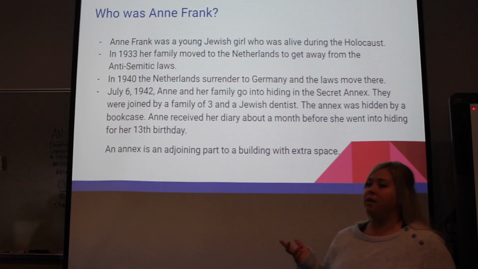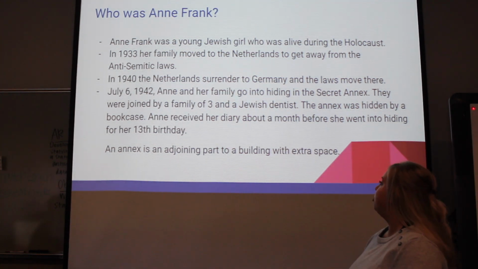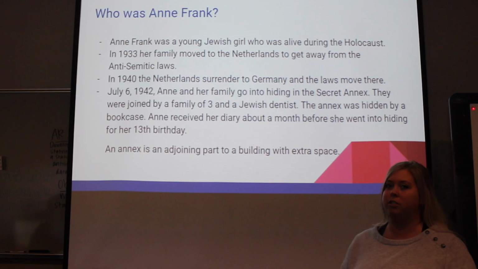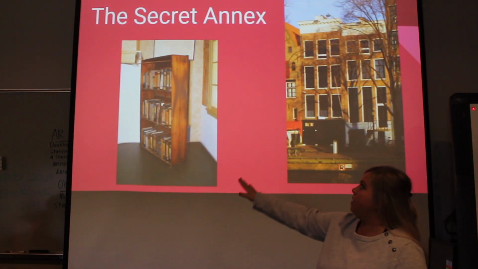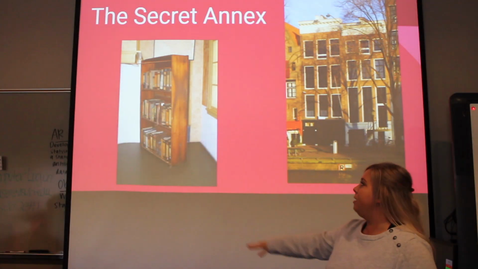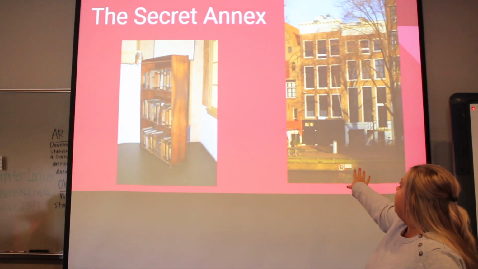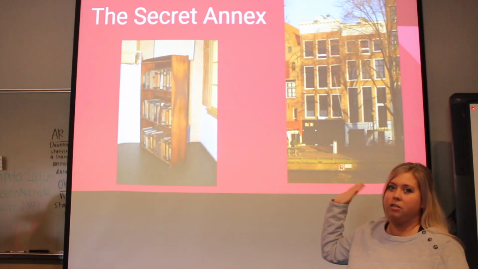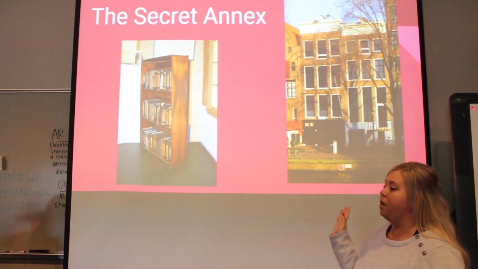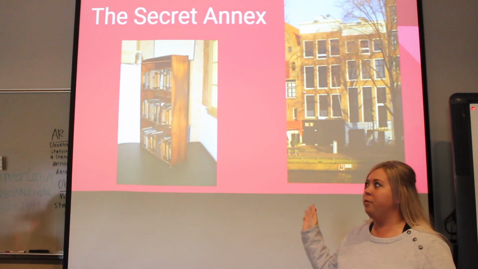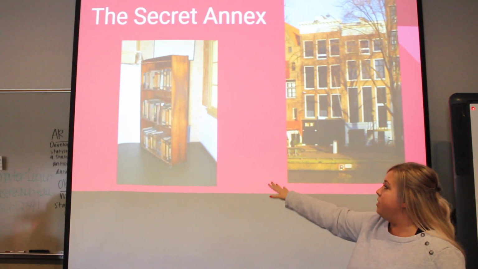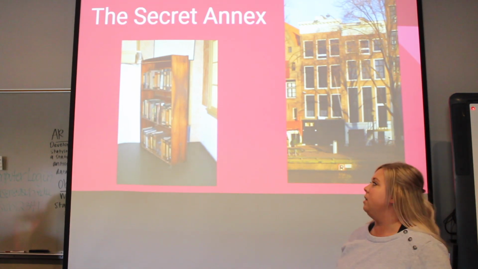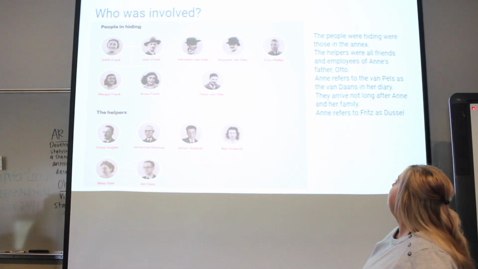So what is an annex? You may be wondering. It's an adjoining part to a building with an extra space. So this is a picture of the bookcase where the annex was located behind. It was in the upstairs part of this warehouse. This was a building that was owned by Anne Frank's dad, Otto. So he owned this building, and the upstairs portion behind this bookcase was the annex where they were all hidden for those couple of years.